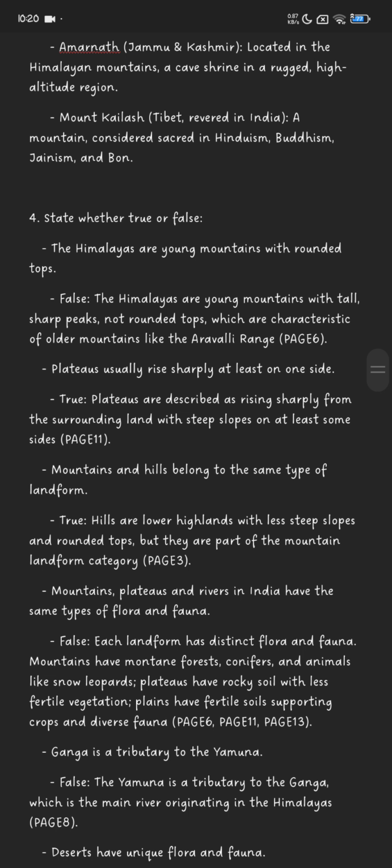Number 4. State whether true or false. The Himalayas are young mountains with rounded tops. This is false. The Himalayas are young mountains with tall, sharp peaks, not rounded tops, which are characteristic of older mountains like the Aravalli range. Plateaus usually rise sharply, at least on one side. This is true. Plateaus are described as rising sharply from the surrounding land with steep slopes on at least some sides.